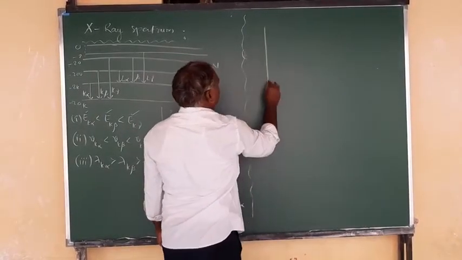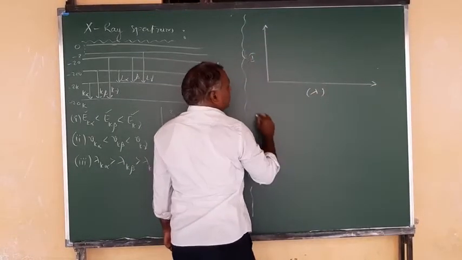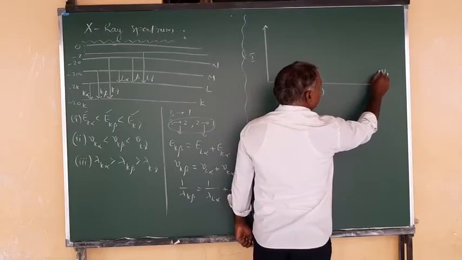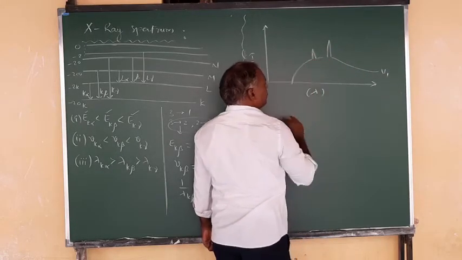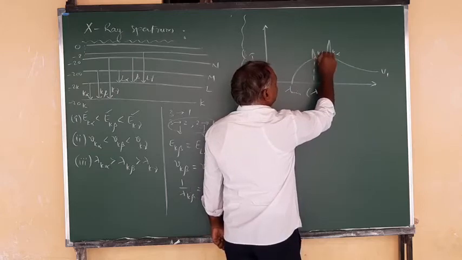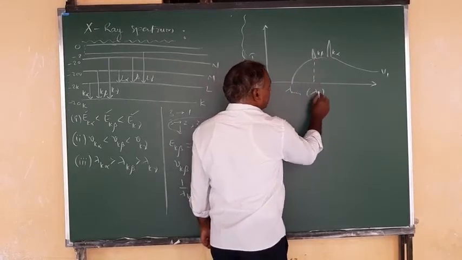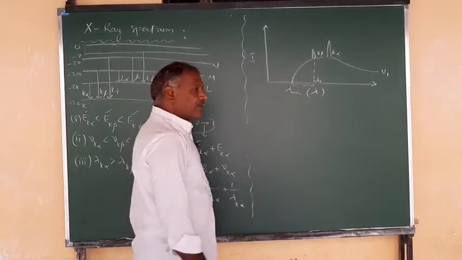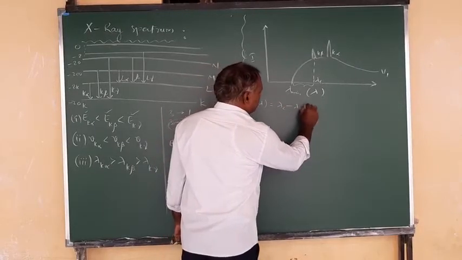So here this is a graph between wavelength and intensity. You get this one for a given operating potential V1. The curve will be observed like this, let it be, I am drawing it like this. This is the lambda minimum. Let it be, this is K alpha, this is K beta. I am not representing L alpha, L beta, only K I represented. This wavelength is lambda C. So the difference from here to here, I can write as delta lambda, equal to lambda C minus lambda minimum.